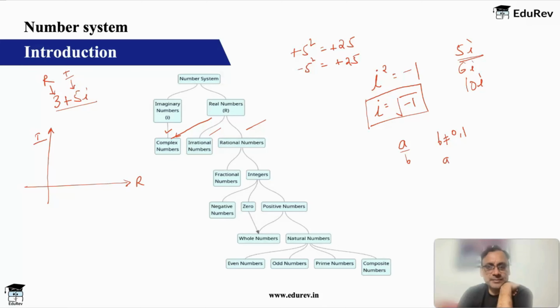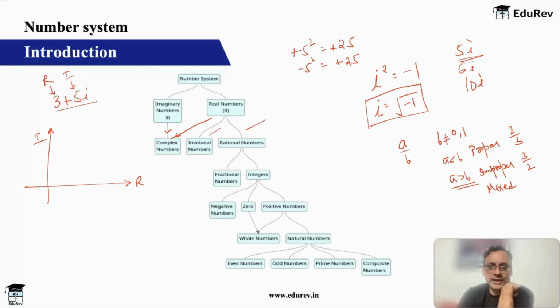Fractions are of 3 types, a by b. If a is less than b, then it's called a proper fraction, whose value is less than 1, for example 2 by 3. If a is greater than b, then it's called an improper fraction, for example 3 by 2. And then the improper fraction is also converted into another type, which is called a mixed fraction.